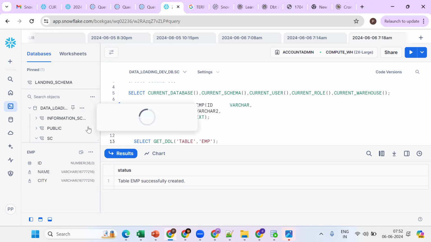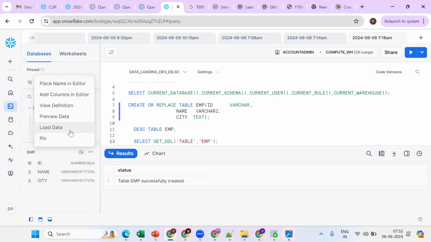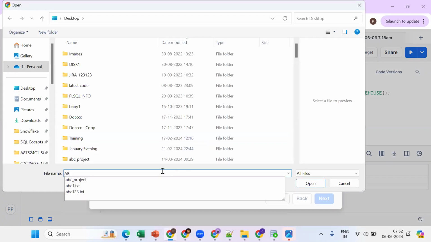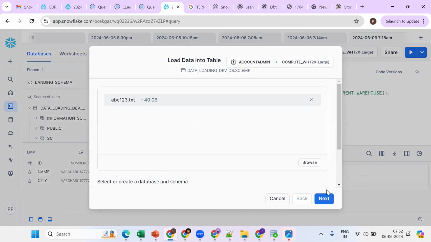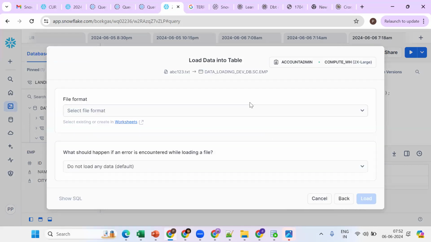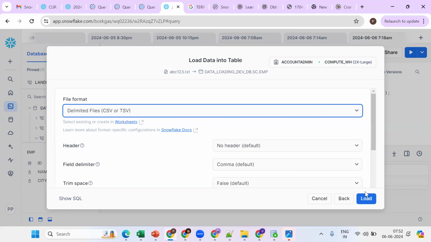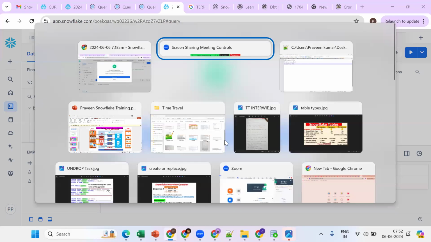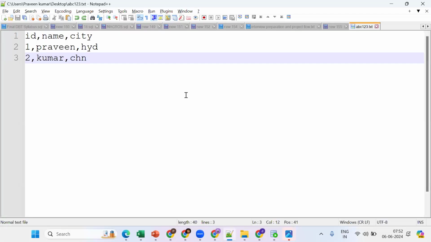Now see the same thing. Now try to load the same value. Load data, browse. Take the file abc123.txt. Go for next. Say CSV file. Now what happened? Now load. Now totally how many records are there in this file? Two or three? Three. Actually there are three rows, two records plus the header.